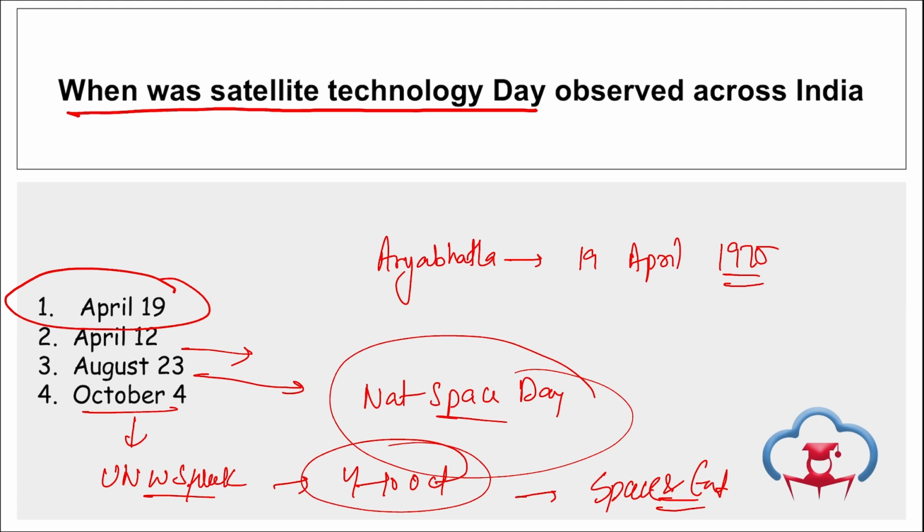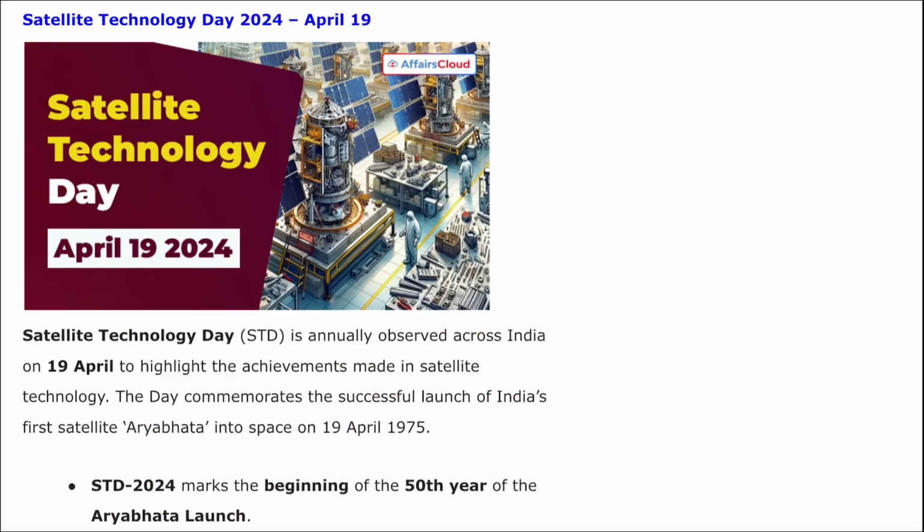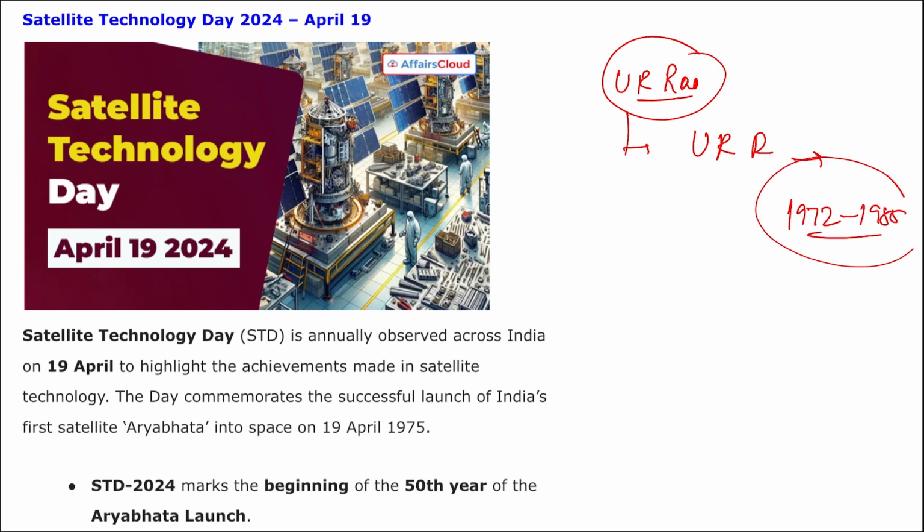Apart from this, here remember, if we talk about Satellite Technology Day, Aryabhatta was named after the ancient Indian mathematician and astronomer Aryabhatta, correct? Apart from this, remember, UR Rao was the director of UR Rao Satellite Center from 1972 till 1985, and the chairman of ISRO and the secretary of Department of Space from 1984 to 1994, right? Then URSC Bengaluru commemorated the Satellite Technology Day, marking the 50th anniversary of India's first satellite Aryabhatta.